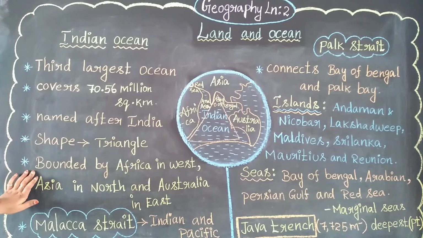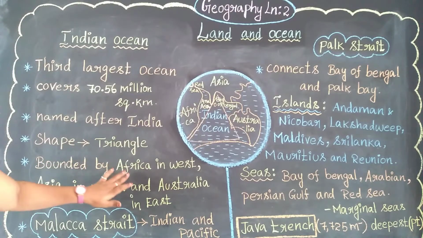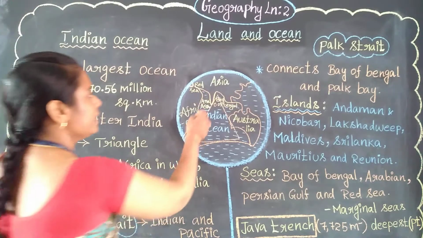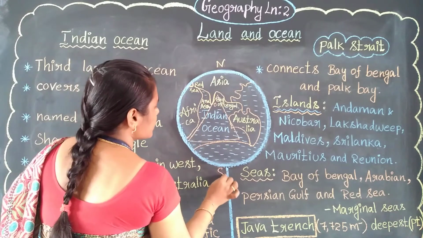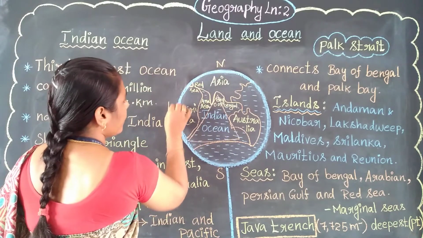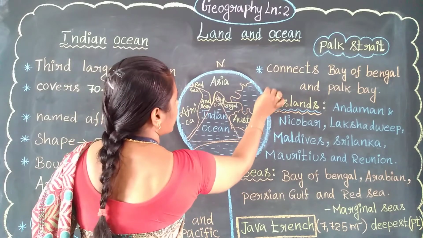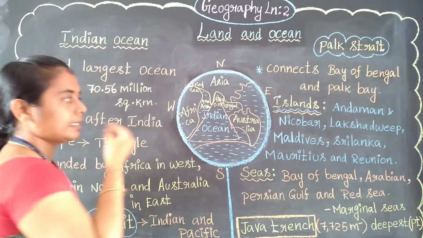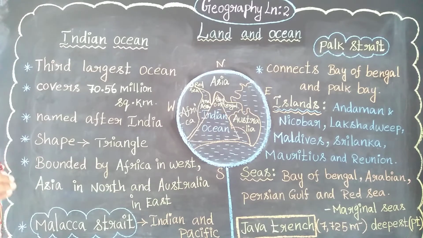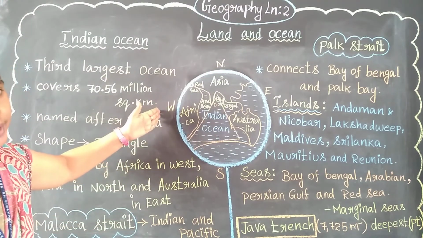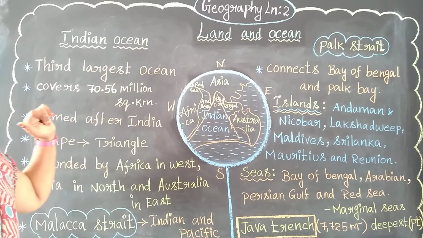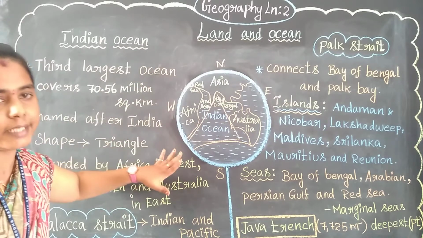Then it is bounded by Africa in the west. First let's mark down the sides: north, south, west, and the eastern side. The east is the eating side, which is easy to remember, and then west, north and south. These are the four sides we have.